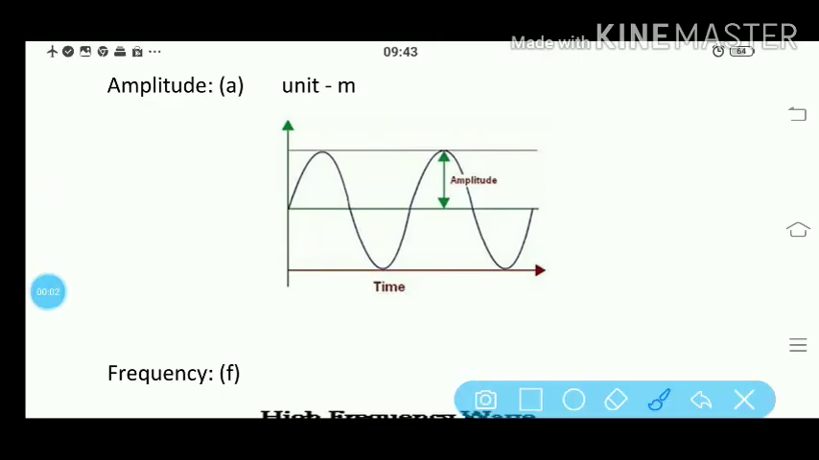Now we will discuss some terms related to the wave motion, and we'll start with amplitude. Amplitude is denoted as small a and its unit is meter. When a wave passes through a medium, the maximum displacement of the particles of the medium on either side of its mean position is called the amplitude of the wave. Suppose this is the mean position, so this is the maximum displacement on the upper side and the maximum displacement in the downward direction. So the maximum displacement on either side is the amplitude, denoted as small a, its unit is meter m.